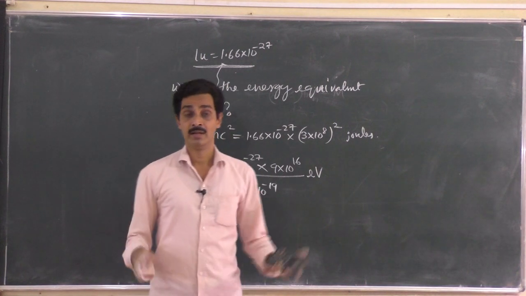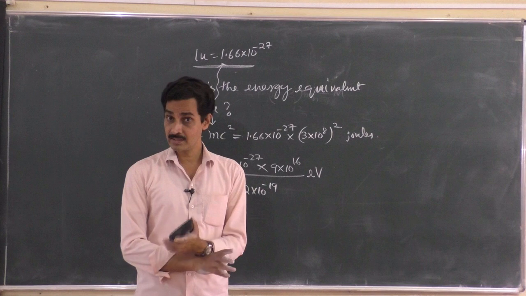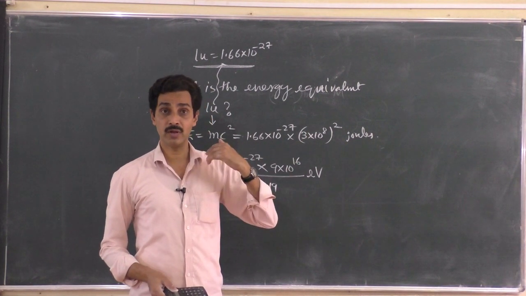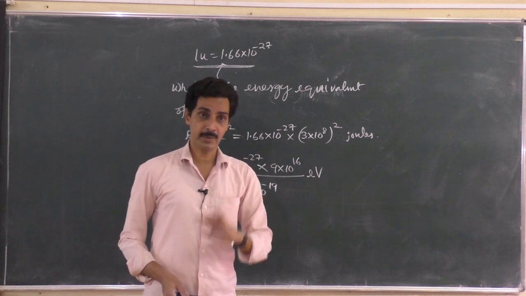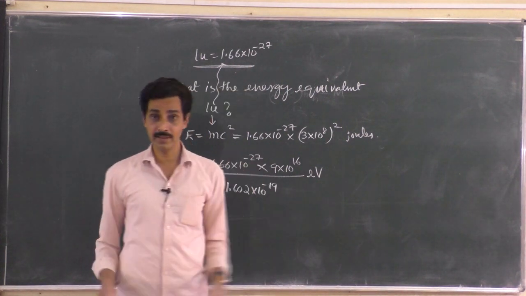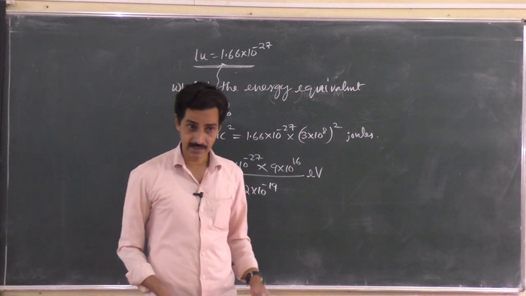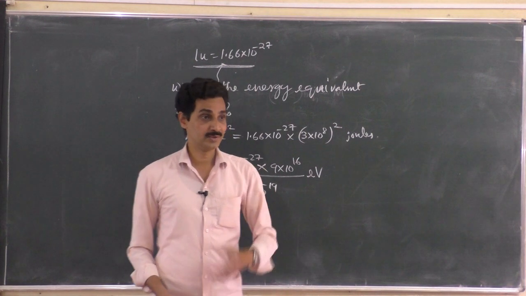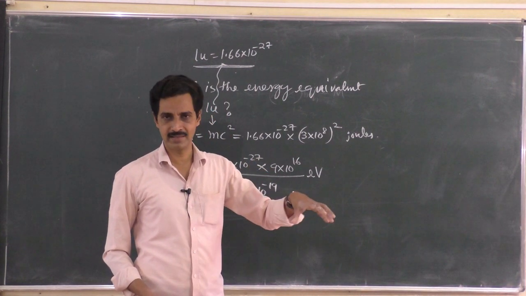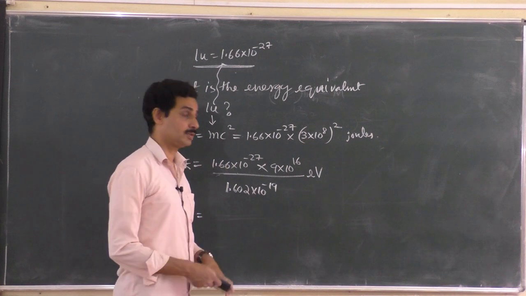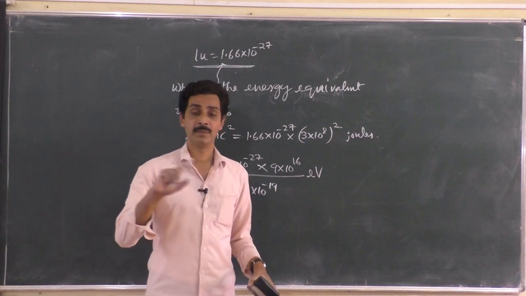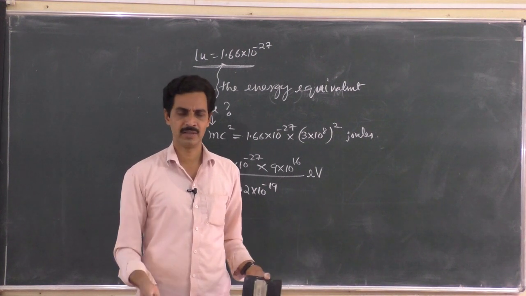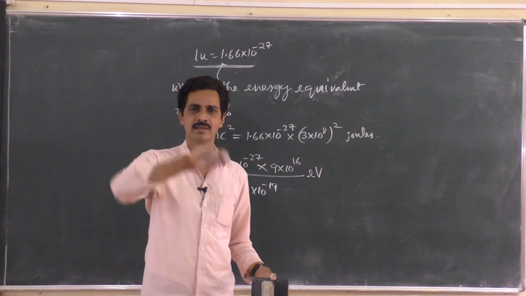It is Einstein's relation. And vice versa is also true. You can convert energy to mass. Just think of light energy, photons. You can convert it into mass. Of course, that is possible in nature. It is happening, but not on a large scale. If all the light coming from the sun got converted into mass, then we wouldn't have any space here, right? So only at some parts it is done, but it is possible. Einstein says energy can be converted into mass and mass can also be converted into energy. You can get it from the equation E is equal to mc squared. It is true vice versa also.